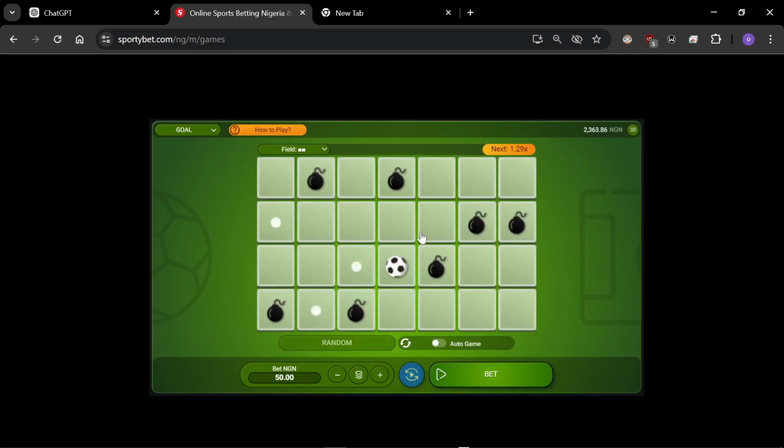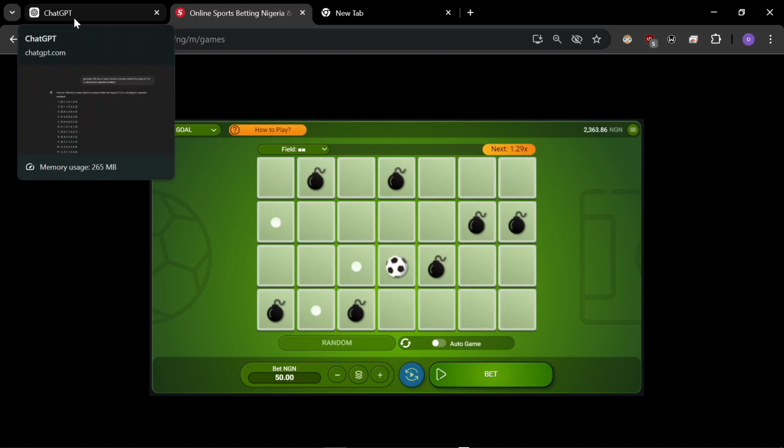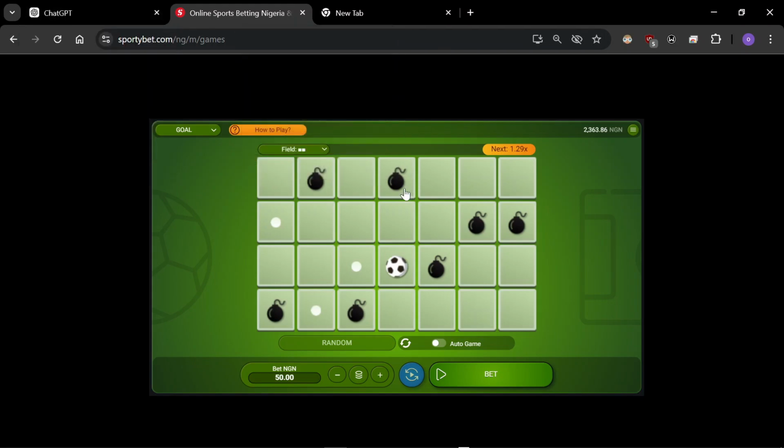Now that is how I actually make my money whenever I lose after playing real sports, when it comes to basketball, football, or whatever. This is how I actually make my money. There's no magic to it. I make my money instantly on that same day before the next day. So you see us having big money to stake the next day and you wonder how come losses don't affect us. This is one of the ways we make our money back.